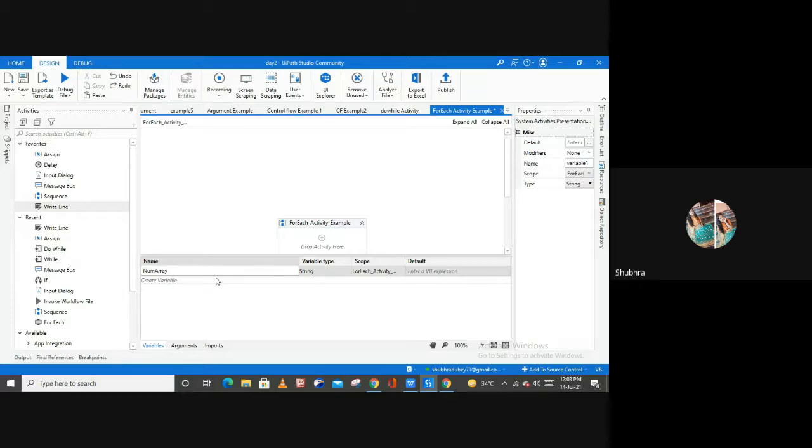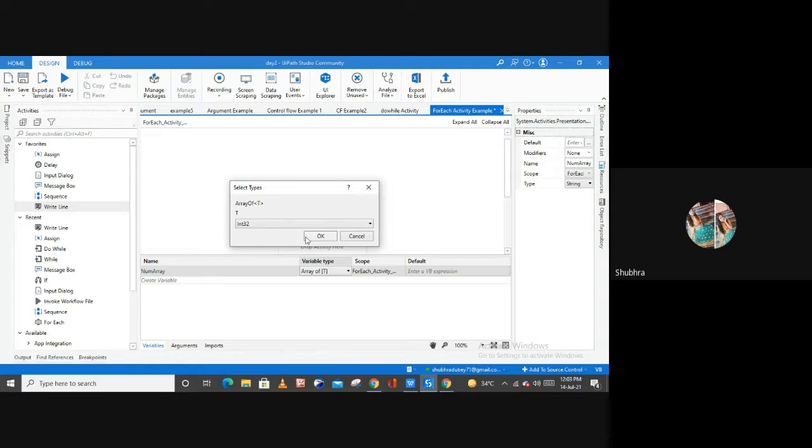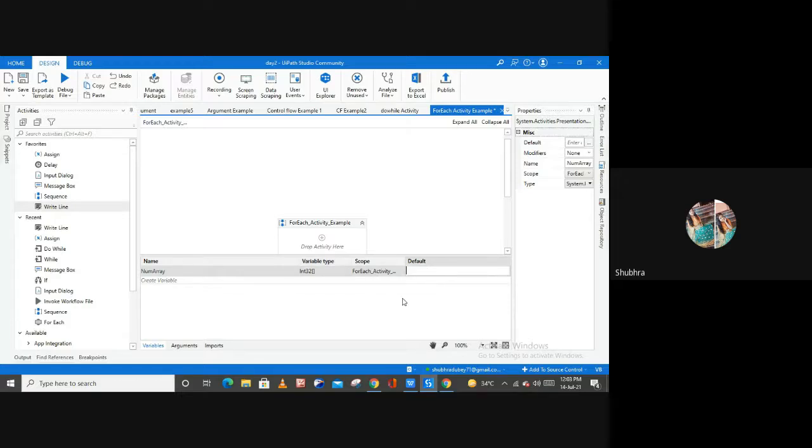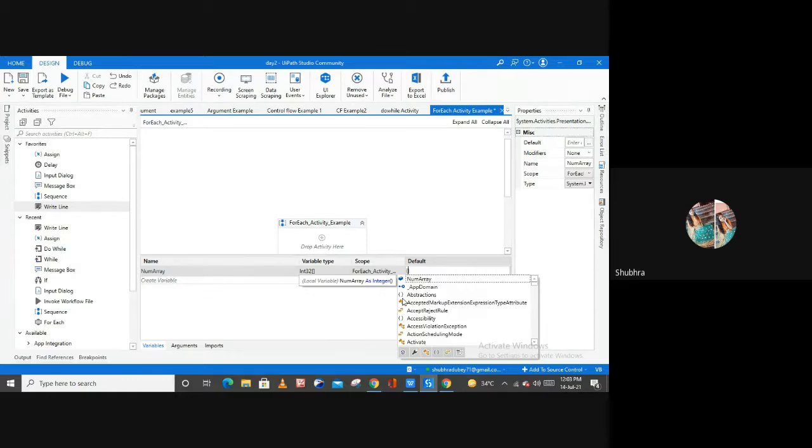So this is the name of my variable, and here I'm going to change the type to array of integer. Scope is fine, and here I am going to create an array. First use the curly braces, and inside the curly braces you can put all the items which you want to put inside your array.